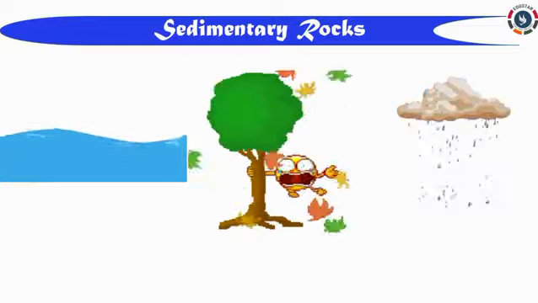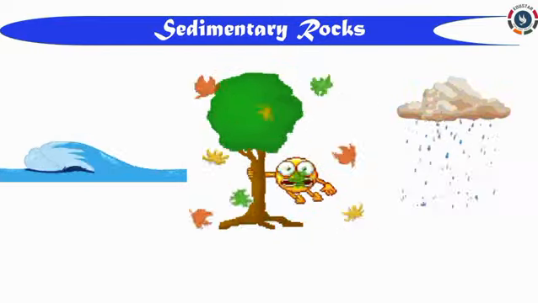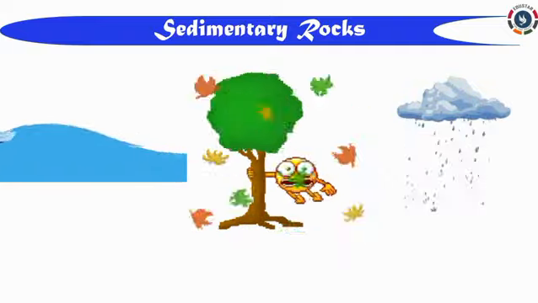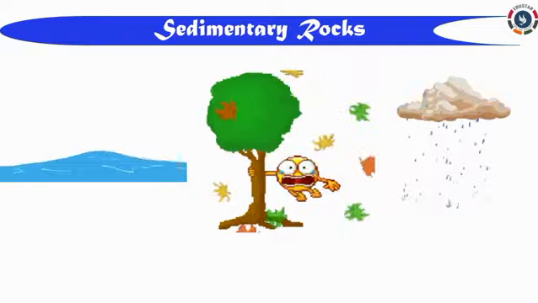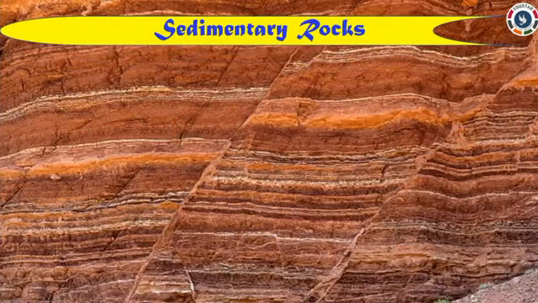Water, rain, and wind carry away pieces of rocks, mud, pebbles, gravel, and sand and deposit them elsewhere. That leads to the formation of layers. Such deposits are called sediments. Dear children, you can see many layers in this picture, isn't it?